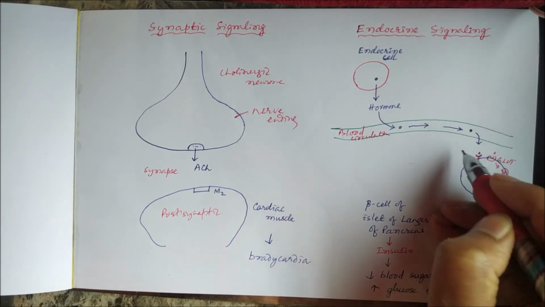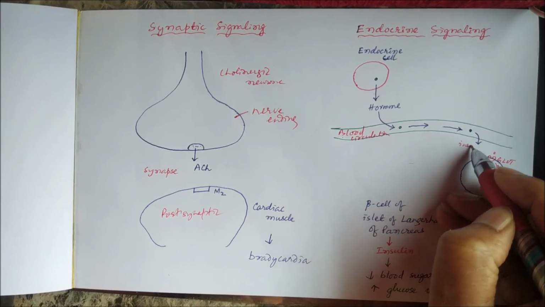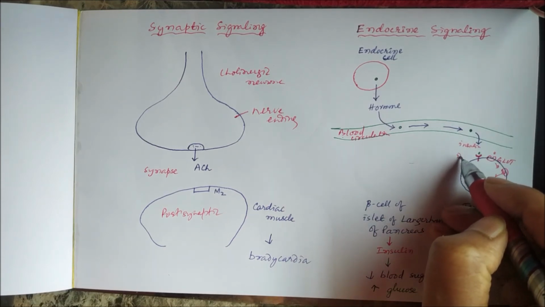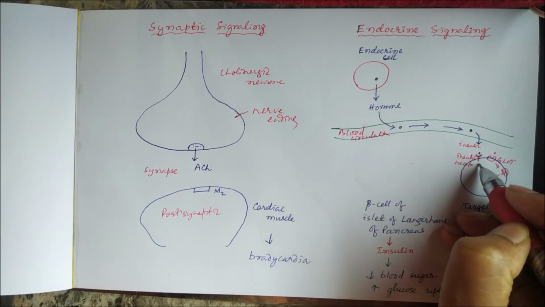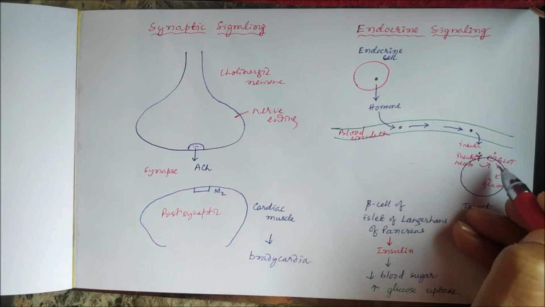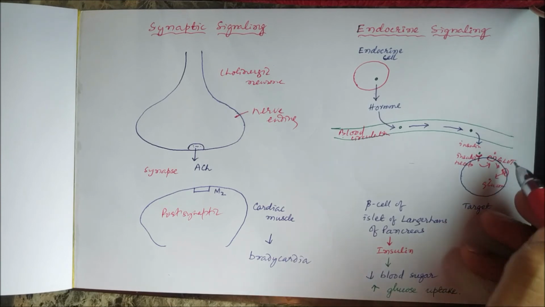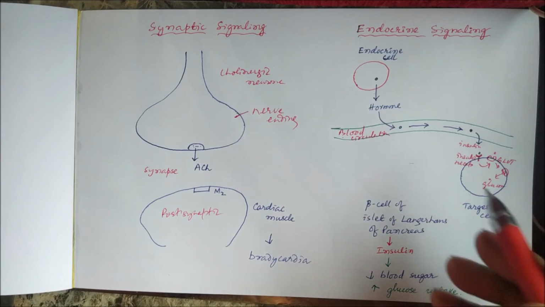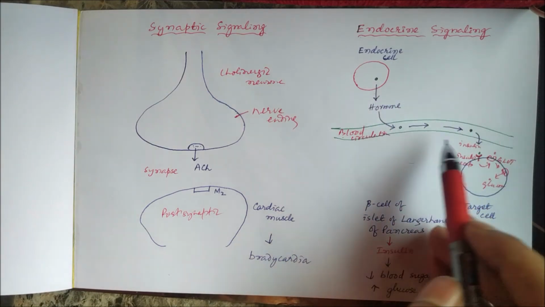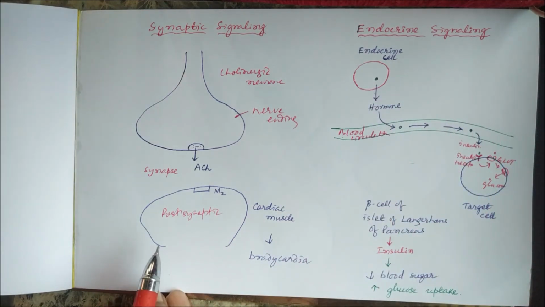So this is glucose, this is insulin, say. Insulin binds to the insulin receptor, and that will lead to the synthesis and recruitment of glucose transporter, and glucose enters into the cell. So blood sugar decreases. So this type of signaling through hormone is called endocrine signaling.